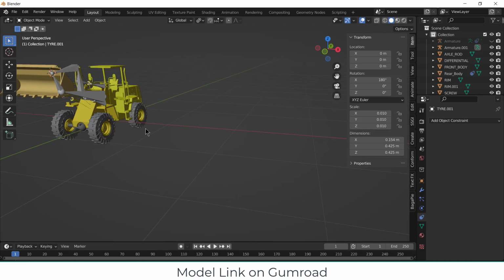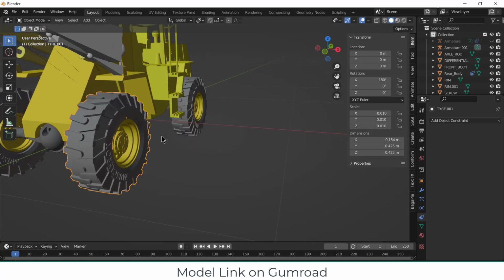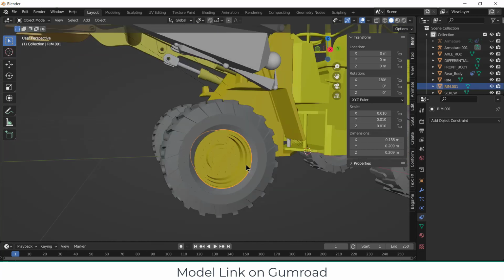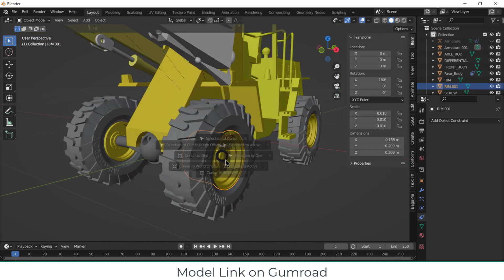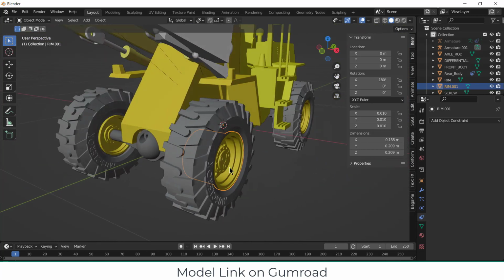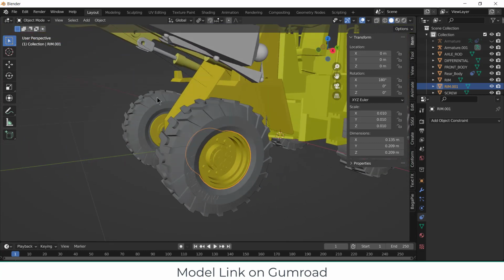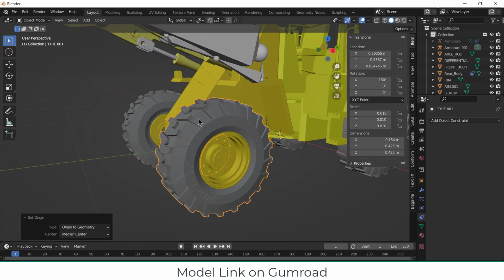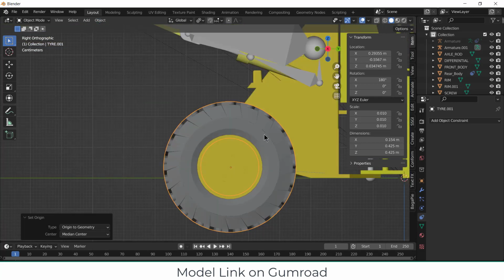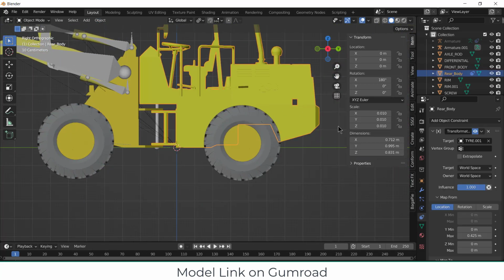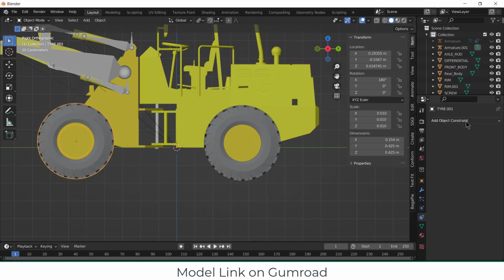Okay, my bad. Sorry guys, I selected the wrong thing. Shift cursor to be selected first, it's my mistake. Select this object, set origin to geometry. So you see this is not going to apply here, so cancel this.